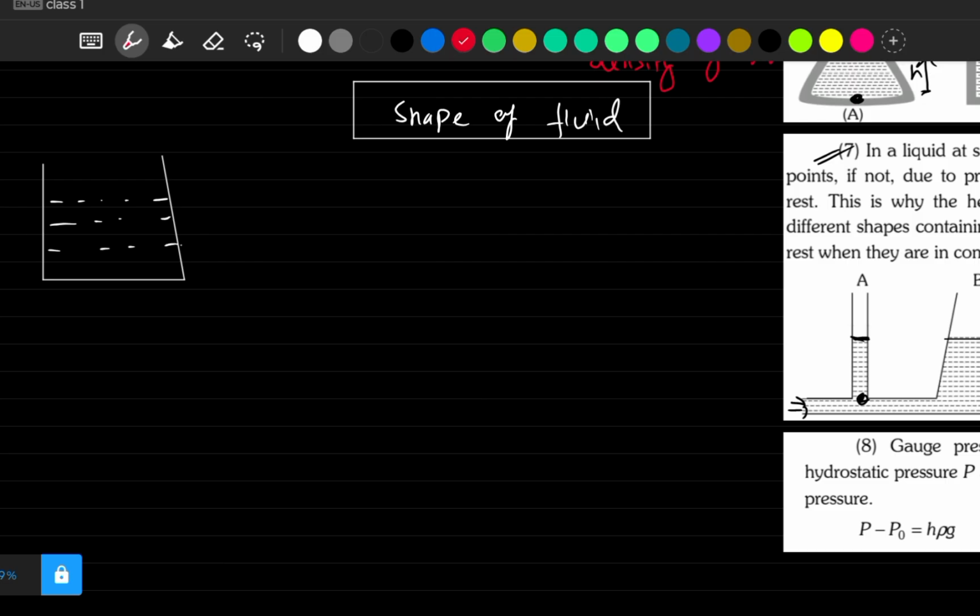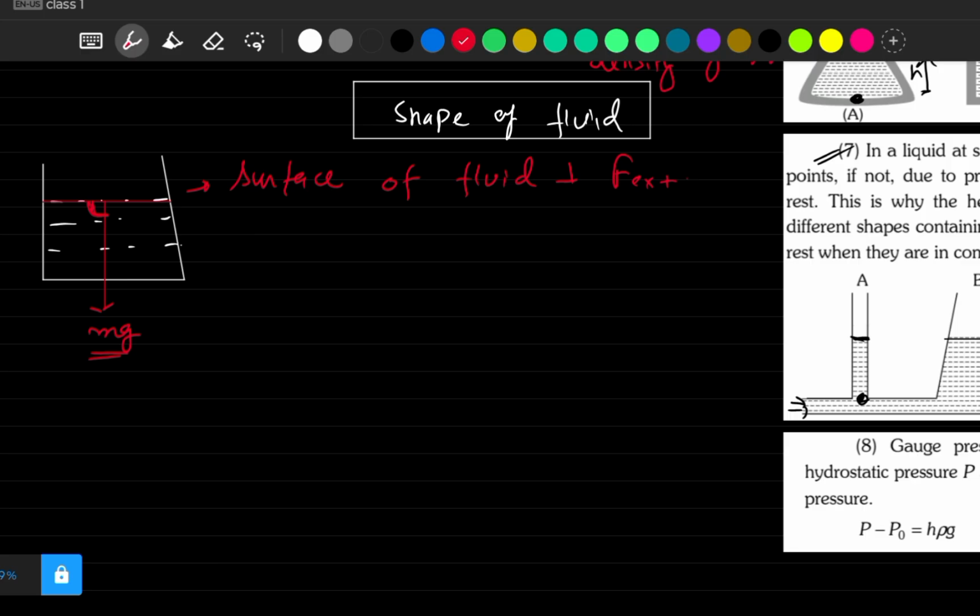Net external force is gravity only, right? And what is its surface? Its surface is this one. So can we say that surface is making 90° with the net external force? It means surface of fluid is always perpendicular to F external. I hope this thing is clear to all of us, as you can see in this example.